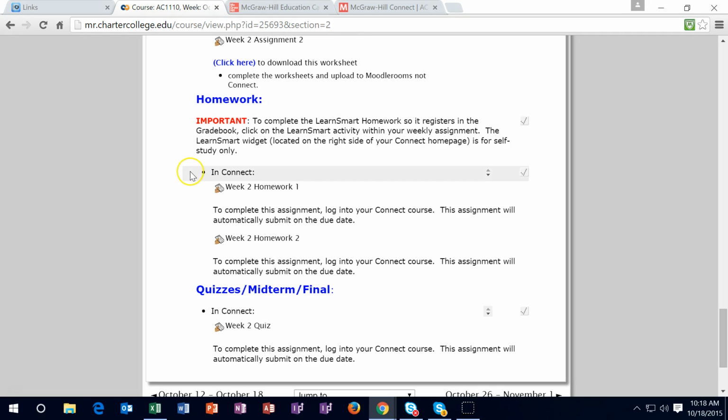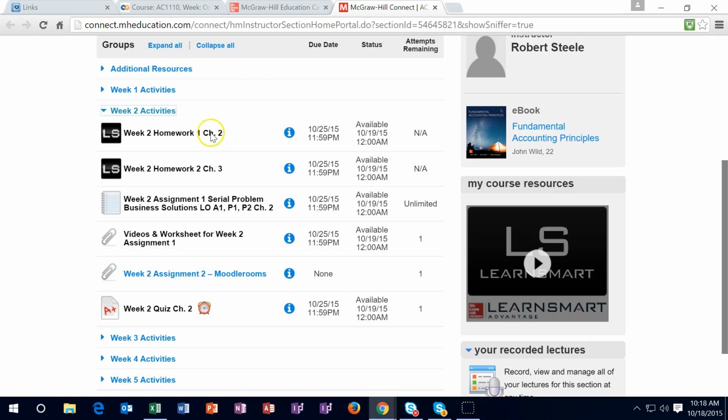Then we have the Connect problems down here. Those are going to be the Learn Smarts. So hopefully we're getting used to the Learn Smarts. These are similar to multiple choice questions. Once you have completed them, you'll have full credit. Once you have completed them, you could keep working on them and keep going on them, because these are similar to multiple choice questions, which are similar to the quiz questions. So these are really good for practicing for the quiz.